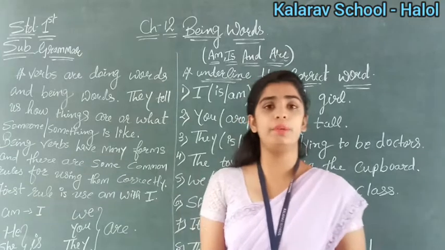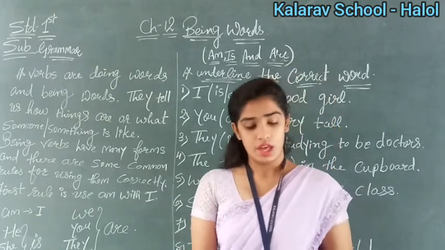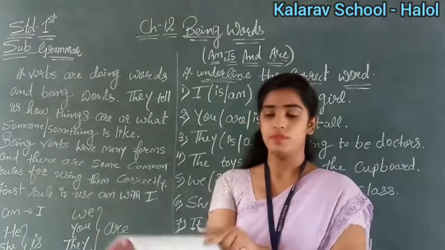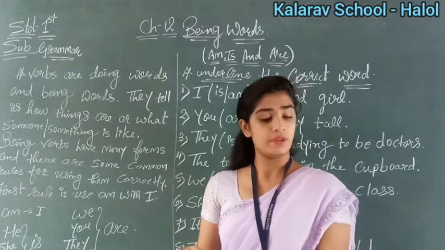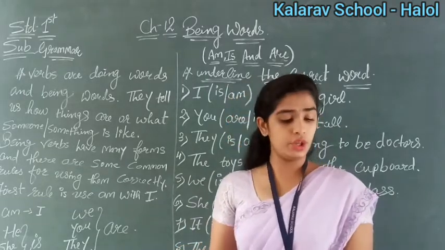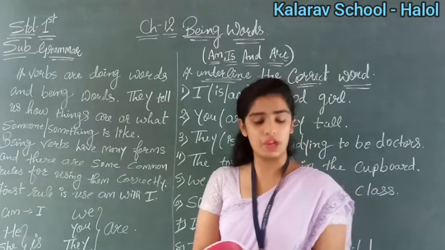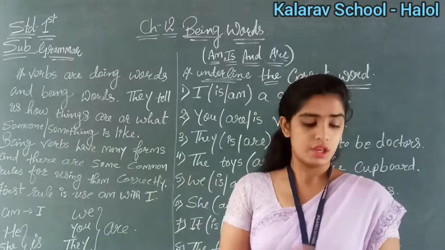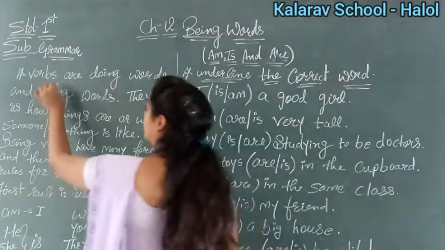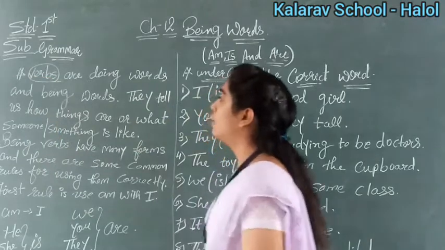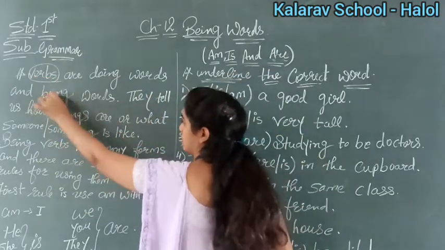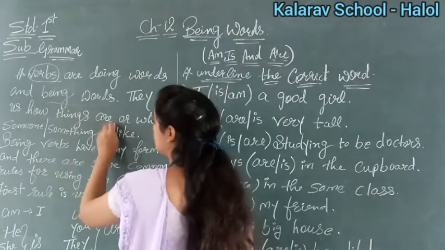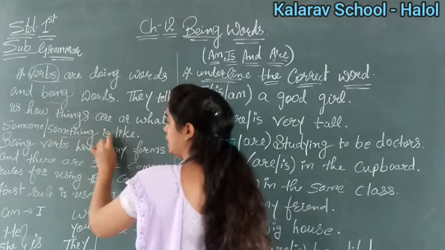So first of all, take out page number 48. Have you opened it, children? Okay, now see here on page number 48. First we will see the definition. Verbs are doing words and being words. See in your book, first line: verbs are doing words and being words. Children, here we are going to learn why verbs are known as doing words and being words. They tell us how things are or what someone or something is like.